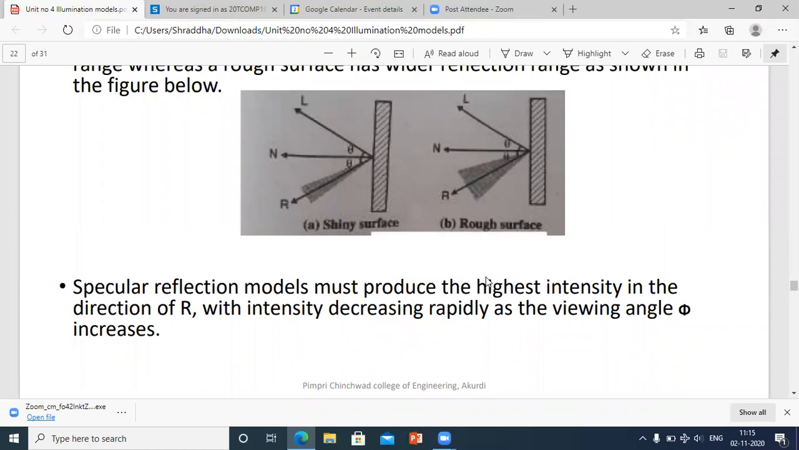There is a specular model. Okay, it must produce high intensity in which direction? In the direction of reflection, that is R. And if it is producing high intensity in the direction of R, this means what? The intensity is decreasing with the viewing angle. Means what? The intensity should decrease as the viewing angle phi increases. Okay.